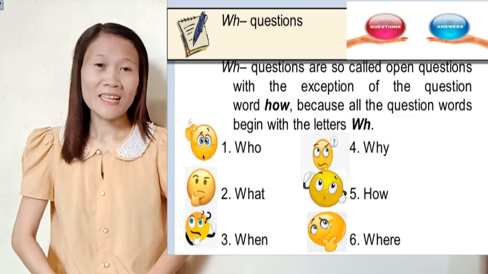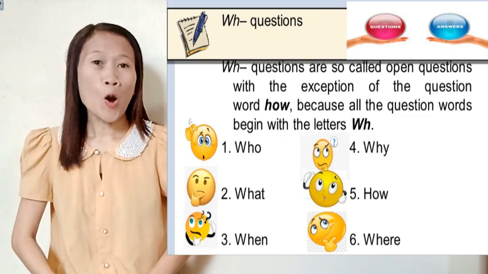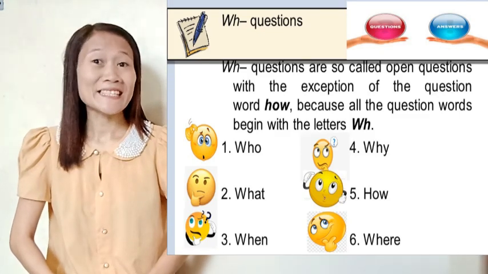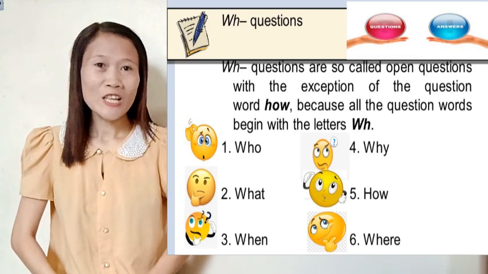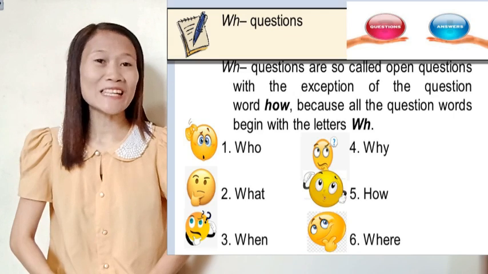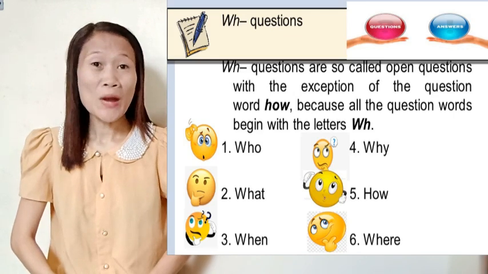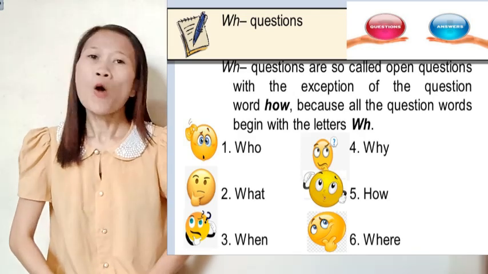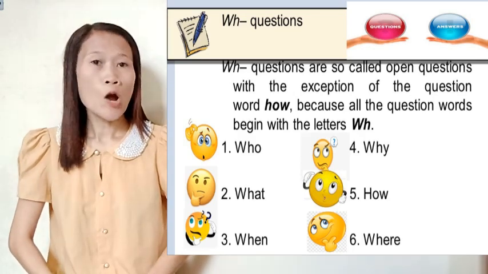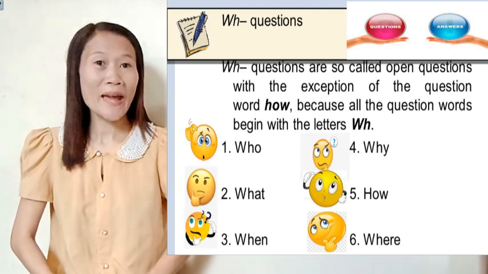WH questions are also called open questions, with the exemption of the question word how, because all the question words begin with the letters W and H, such as who, what, when, why, how, and where.